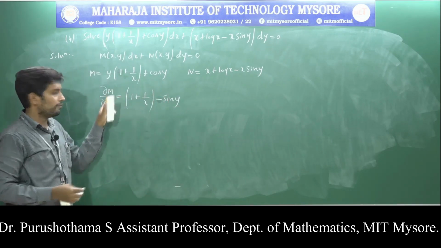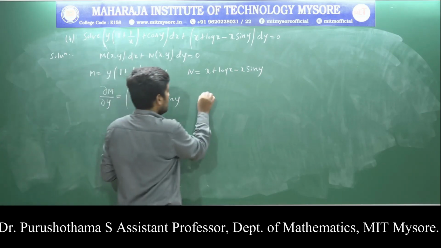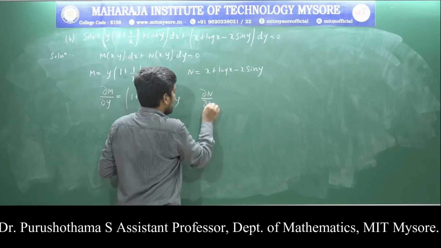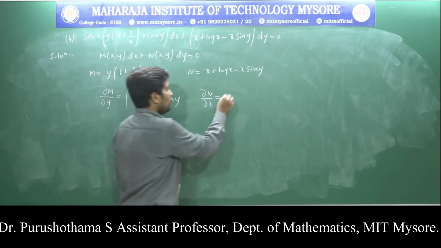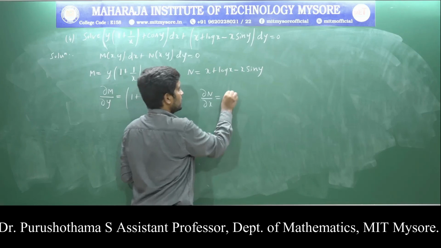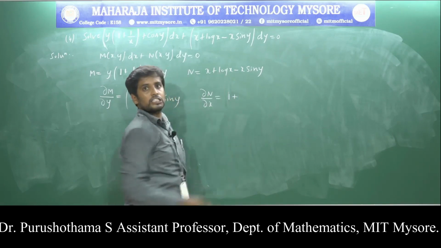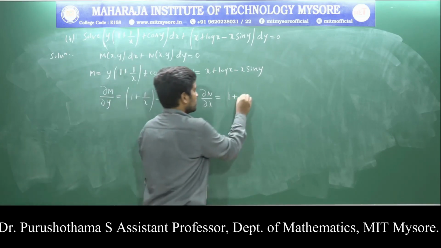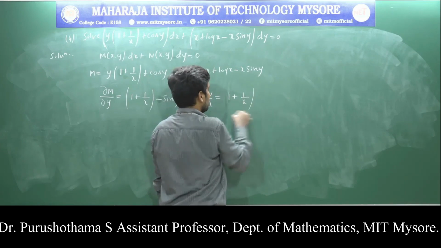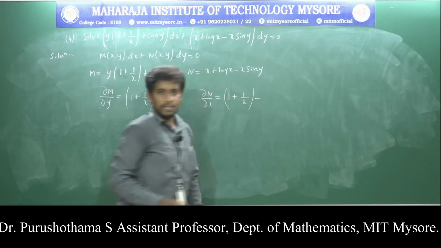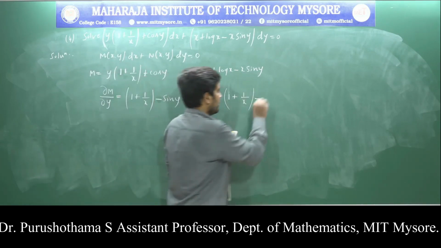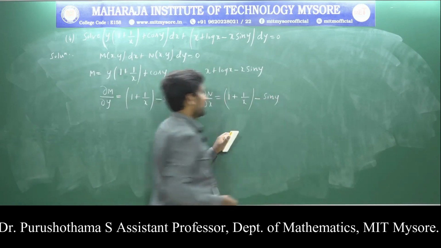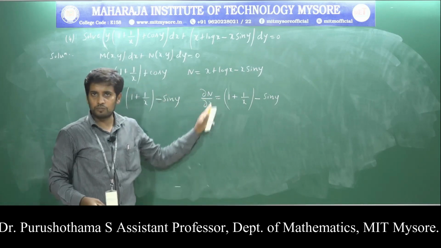This is the derivative of m with respect to y. Similarly, find the derivative of n with respect to x. The first term x differentiates to 1, log x differentiates to 1 by x, so 1 plus 1 by x, and minus sin y is constant, so the differentiation of x gives 1 into sin y, minus sin y. This is the derivative of n with respect to x.